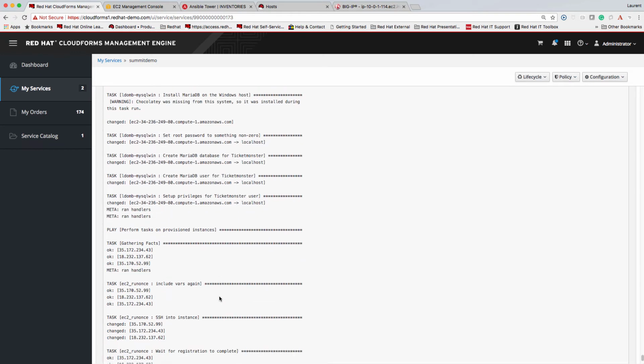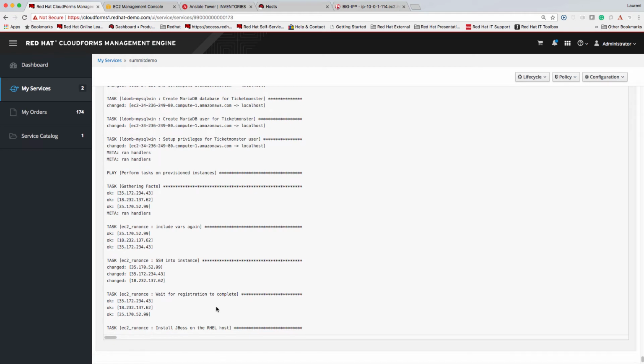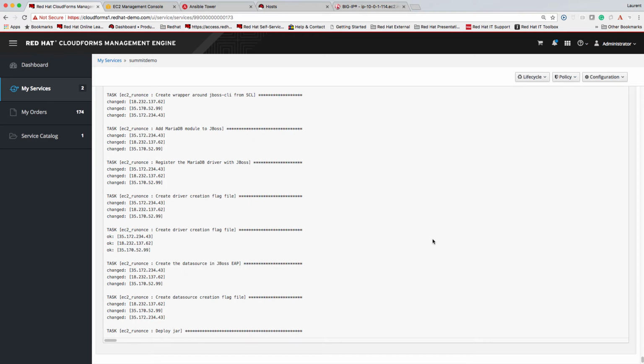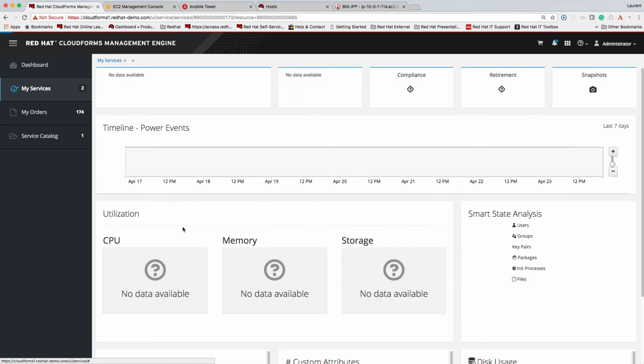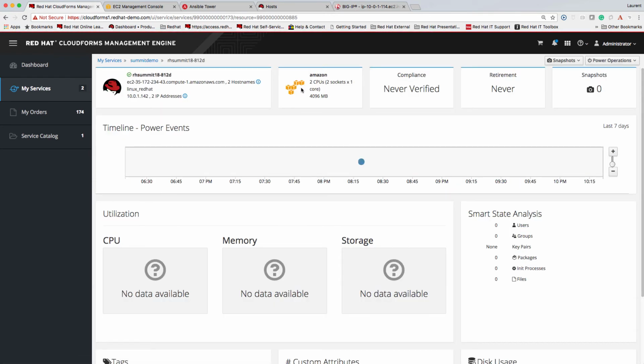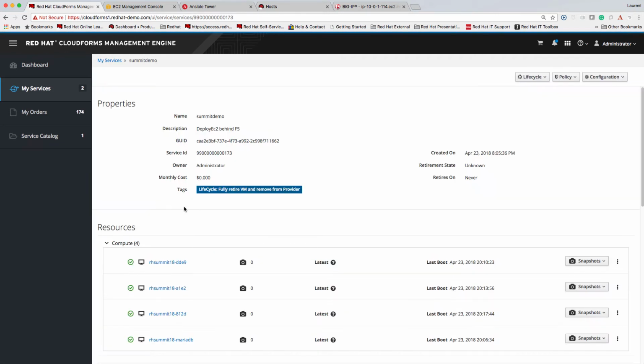Once that database is installed, we're going to kick off the JBoss installation on the 3 nodes and then deploy the application, the jar file, on the hosts. The last step of the install is also to run the Insights scan so that we get some Insights data on the nodes. So let's go check on the provisioned instances. This is the Red Hat Enterprise Linux instance, one of the JBoss instances. We can also check the Windows instance with MariaDB.